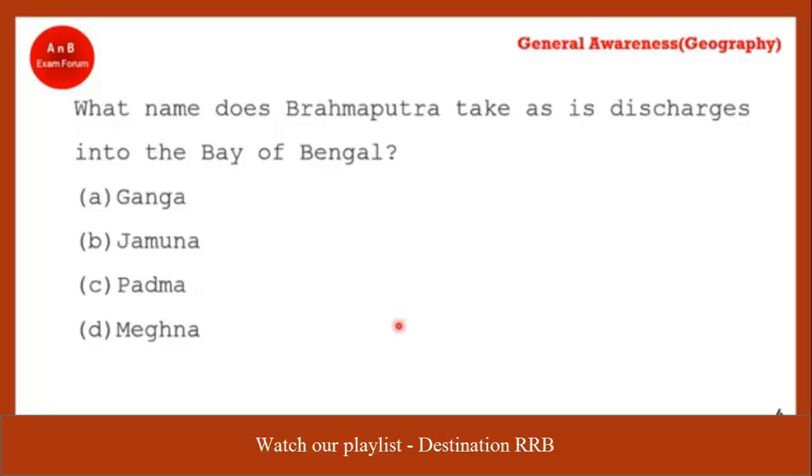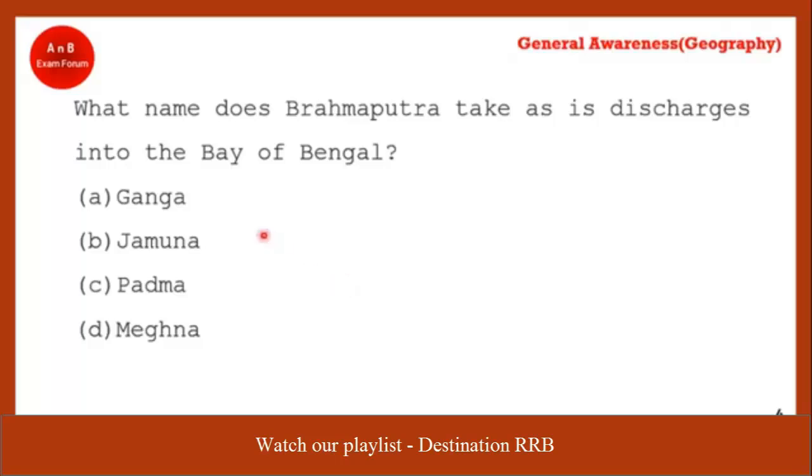Coming to the next question. What name does Brahmaputra take as it discharges into the Bay of Bengal? Prerna. Okay, anyone else? Yes, Rajshekhar. No, you are wrong.